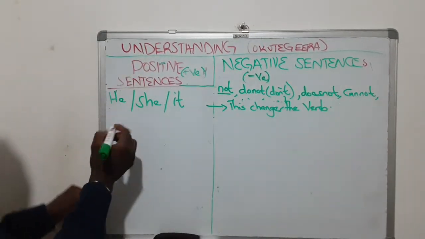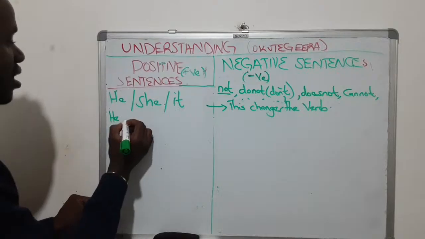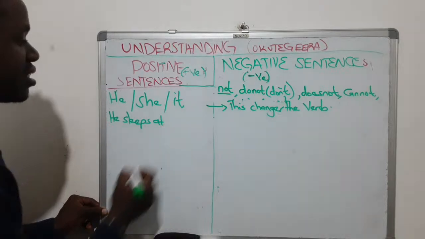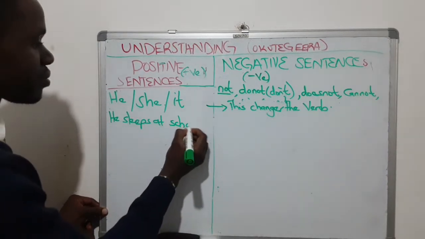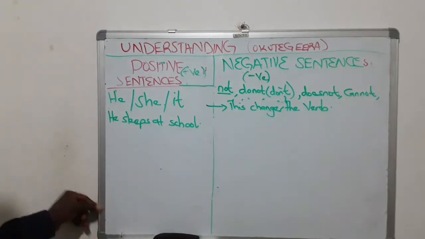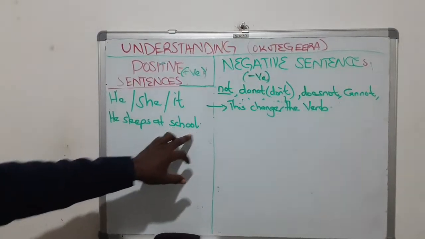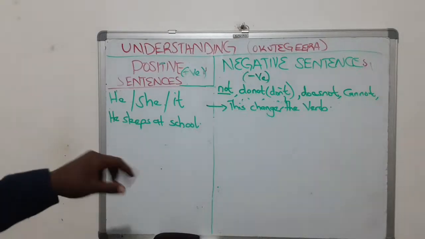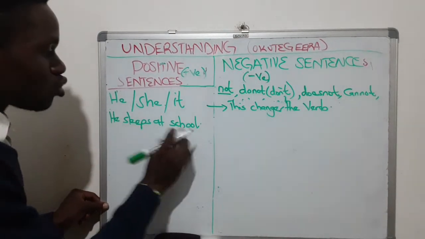For example, I say he sleeps at school. He sleeps at school. Ye yebaka ku ssomero. He sleeps at school. Ye yebaka kuki ku ssomero.